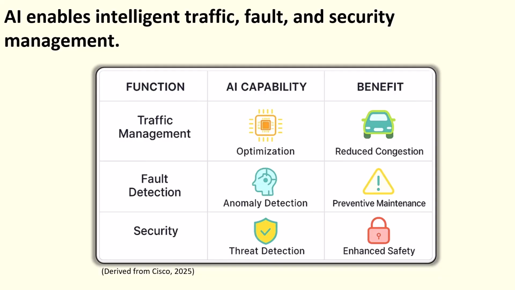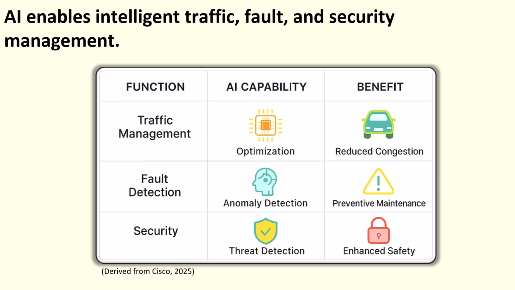AI enables intelligent traffic, fault, and security management. AI is transforming not just what networks do, but where they do it. Let's focus on three areas where it's already making a major impact: network traffic, fault, and security management. Those are the places where networks most often slow down, fail, or get attacked.